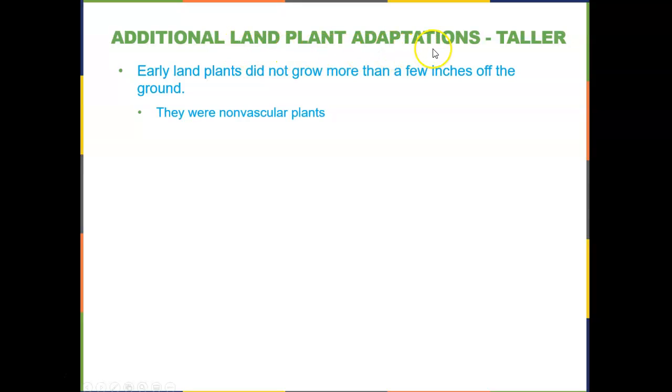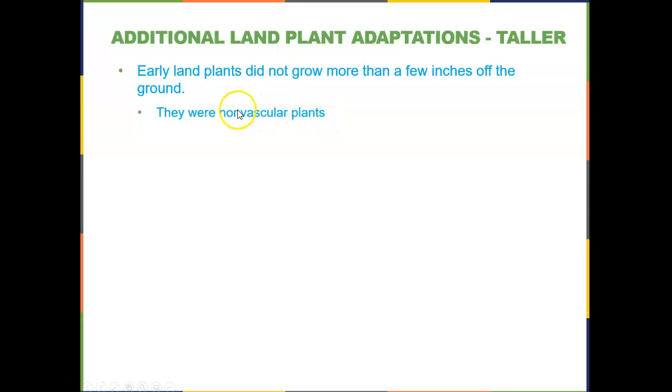Additional land plant adaptations involved growing. We just talked about how they grow. They grow at the apical meristems, but our plants are going to grow taller. Now, early land plants didn't grow very, very tall, and that's because they were non-vascular plants.